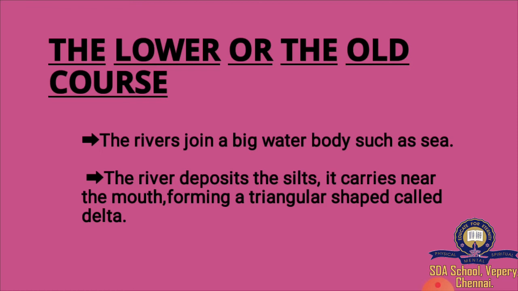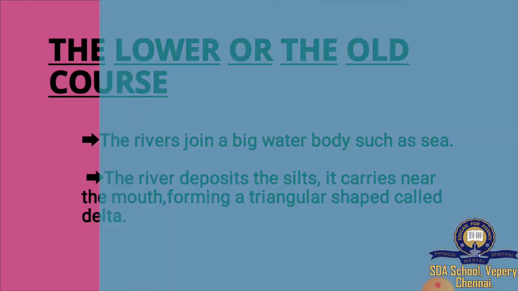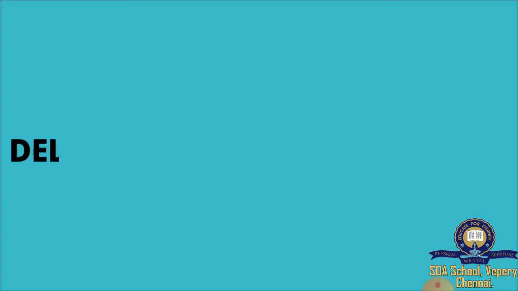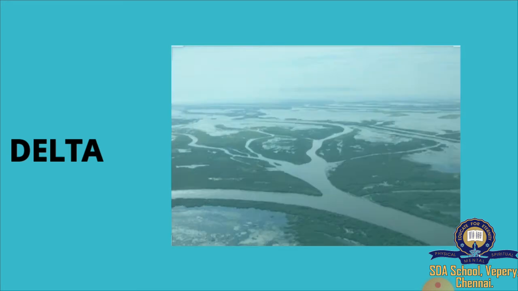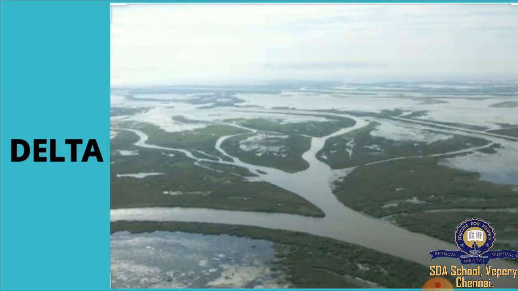It forms a triangular shape called a delta. Can you see the image? Like this only, a delta will look.